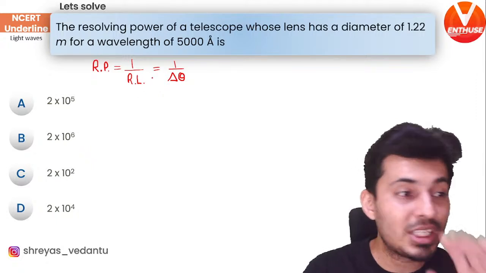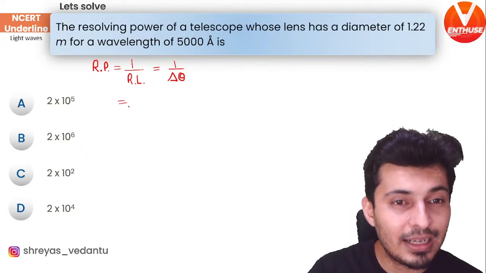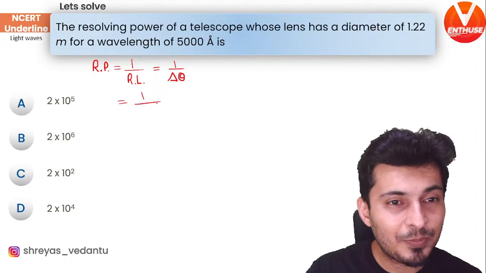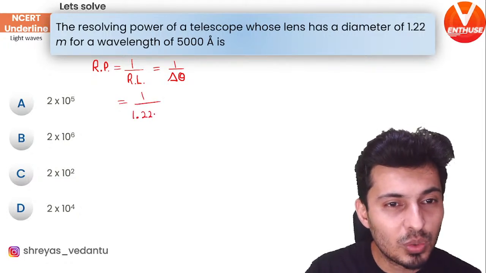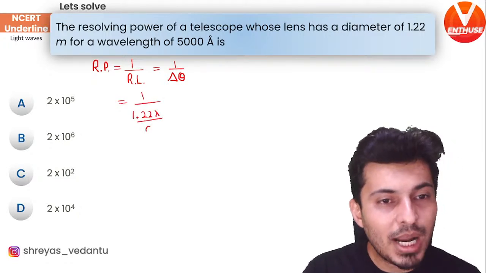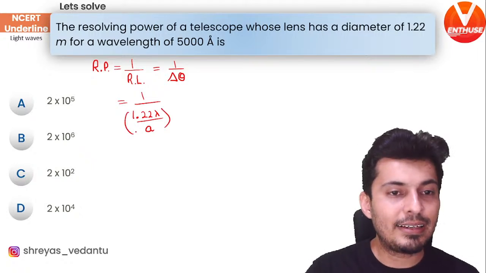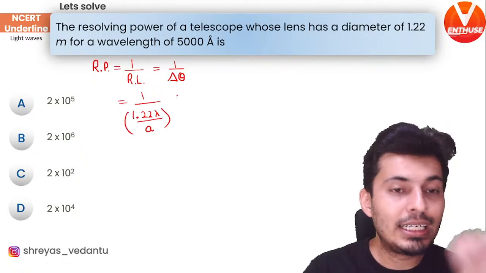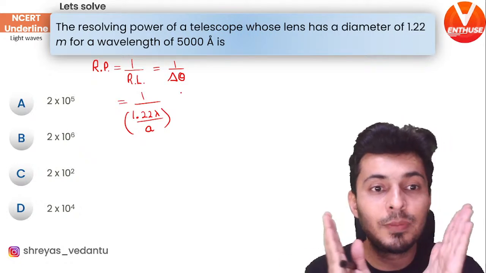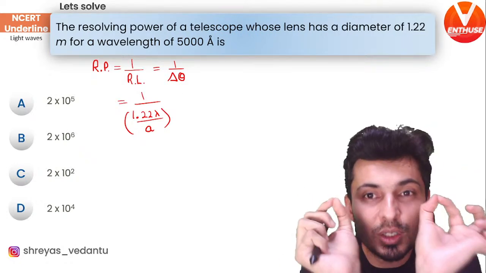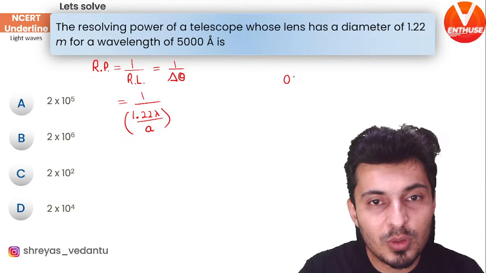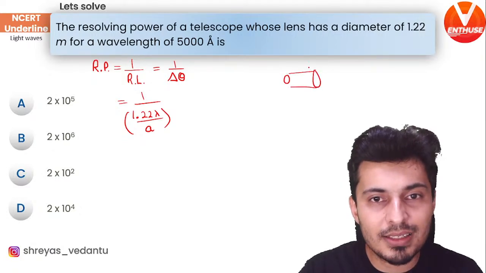The minimum separation between the two objects was given by the angular position. The angular position between the two objects, if you remember correctly, was given by 1.22 lambda by A. This was delta theta's formula. Delta theta is the angular separation between the two objects from a telescope. So if you have a telescope like this, it will have some aperture.